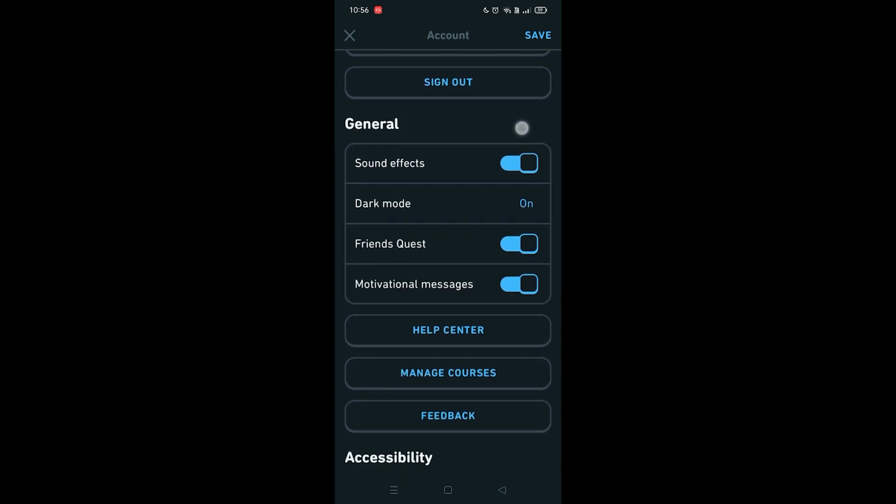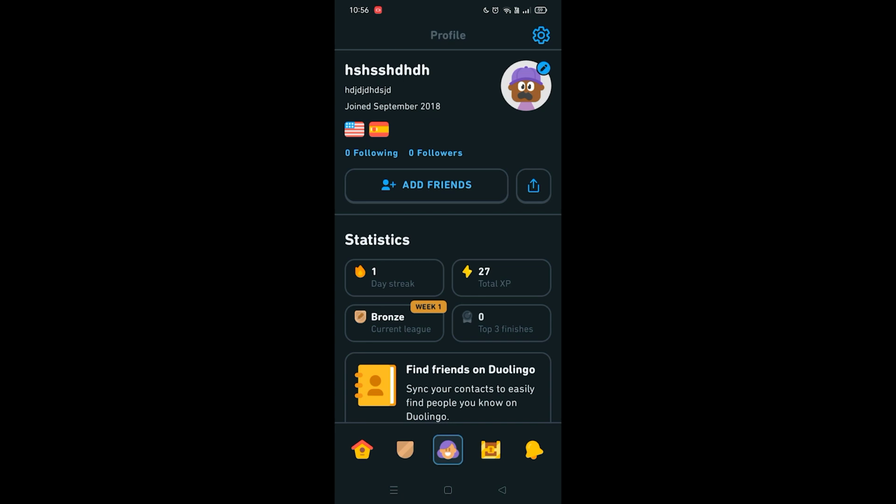Here, you're going to see an option called sound effects. You want to click on that, and it's going to be disabled. So now all that remains is you want to click on the save button at the top right corner in order to save your changes, and that is it, guys. This is how you turn off sound effects on Duolingo.